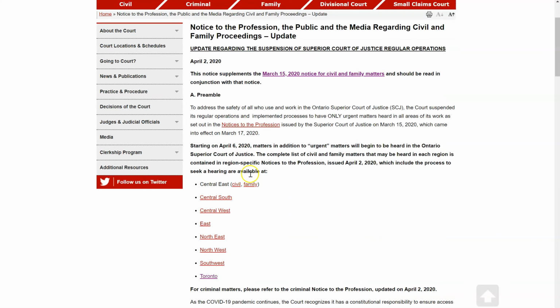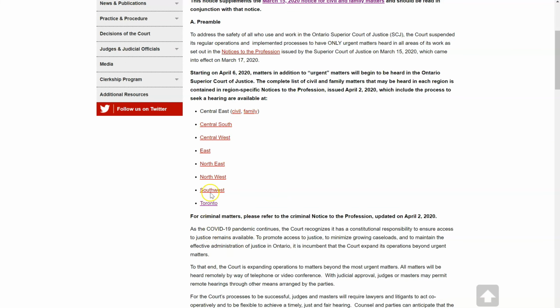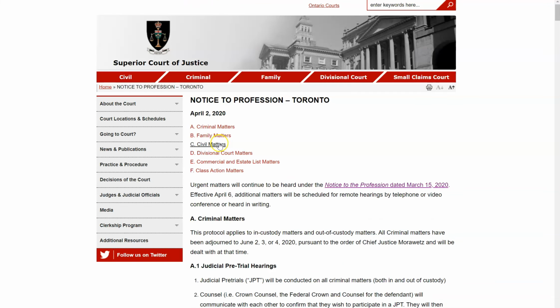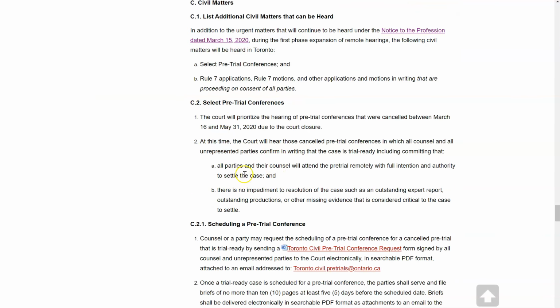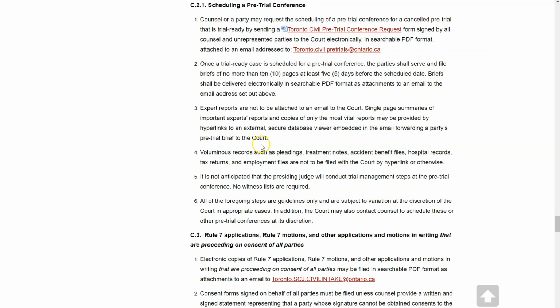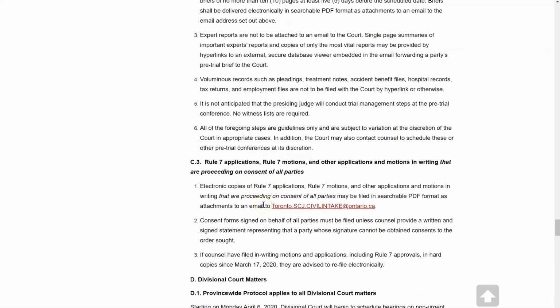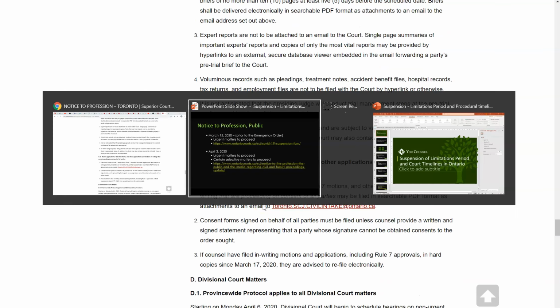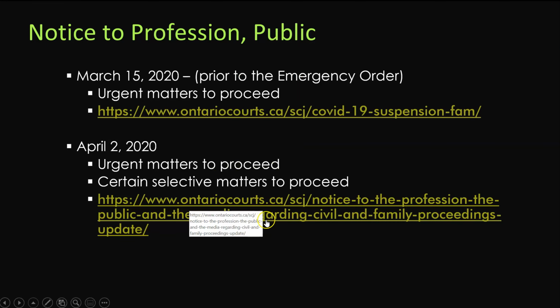And here is the notice, and it applies to different regions. Let's look at the one in Toronto. And you will see that different criminal matters, family matters are all indicated here. Civil matters are indicated, and then you will see that selected pretrial conferences will proceed, certain motions, certain applications will proceed. So by all means, check these notices to see whether your specific matter can proceed under the circumstances or not.